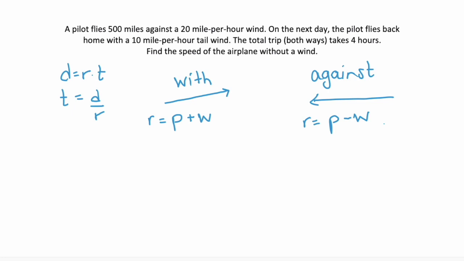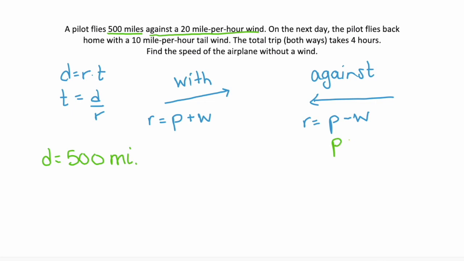Now let's read the actual problem. A pilot flies 500 miles. So we know that our distance is going to be 500 miles. And it's against a 20 mile per hour wind. So against, our wind here is going to be 20.